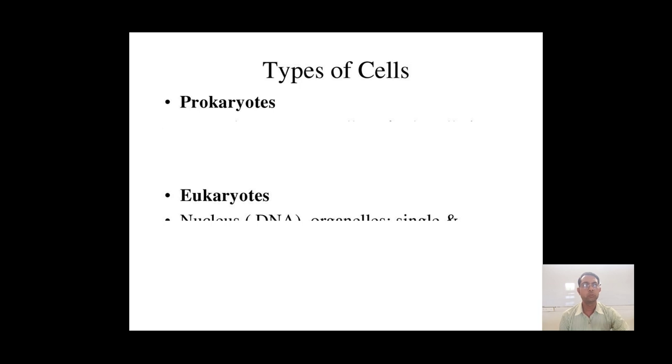Now move to the prokaryotic and eukaryotic cell. The word prokaryote comes from Greek, and it includes two different words. The first word, pro, means primitive or undeveloped. So simply we can say the cell which is not very much developed we call a prokaryotic cell.